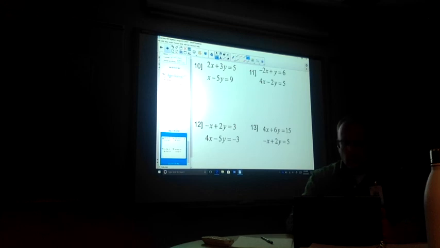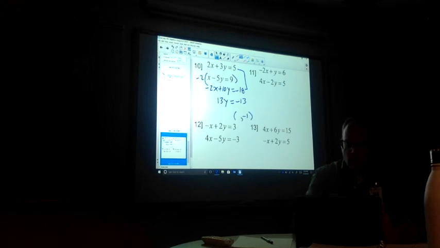Fantastic. So they just wanted us to work these out. So the first one appears pretty good. I would probably multiply this whole bottom equation by -2. Some of you might see the y's right away, but the x's might work out. So that's going to give me -2x plus 10y is equal to -18. And to save space, I'm just going to combine those together. So the x's cancel. 3y and 10y is 13y equals -13. So I see that my y value has got to be -1. Remember, I'm going to take that -1, that y value, and plug it in either here or here. Doesn't matter. I'll pick it in the second one. 5 times -1 equals 9.